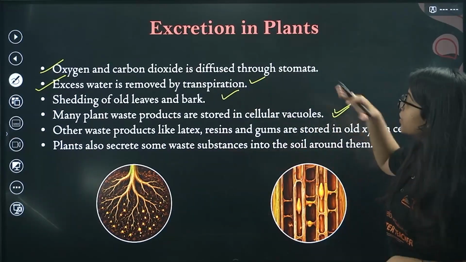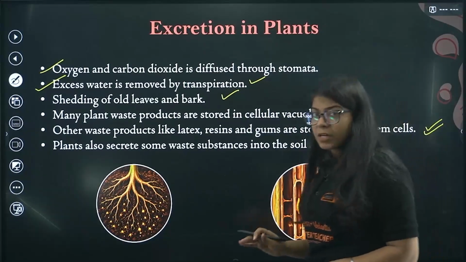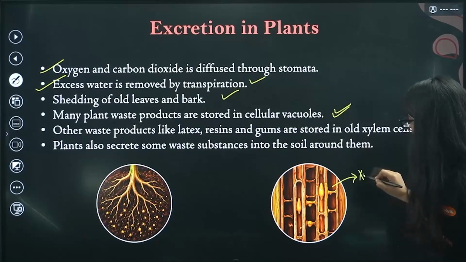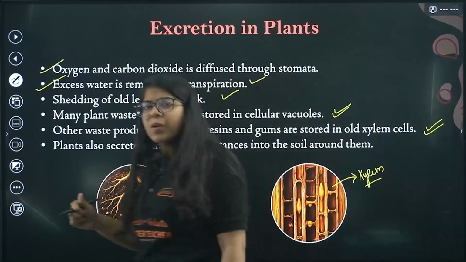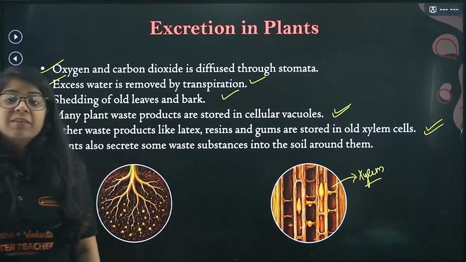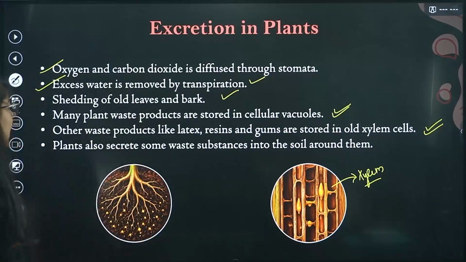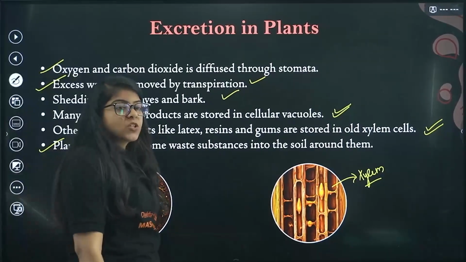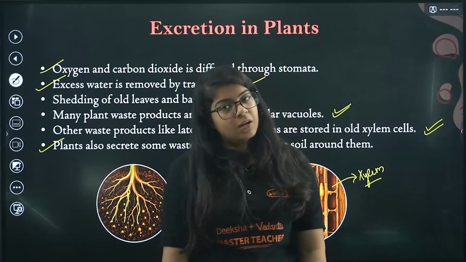Other waste products like latex, resins, gums are stored in old xylem cells. We studied about xylem. In the xylem cells, they have latex, resins, gums. These are actually waste products of plants. But we actually use the rubber, the gums, the resins, so that is a very useful product for us. And plants also secrete some waste substances into the soil around them, through the roots.